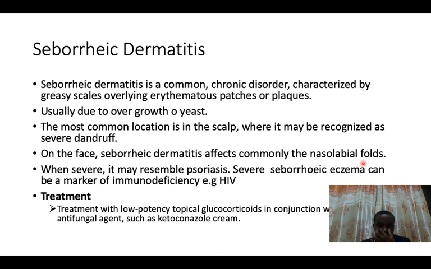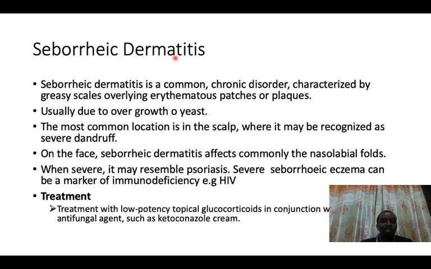This area here are the nasolabial folds, and these are the areas that are commonly affected by seborrheic dermatitis. But seborrheic dermatitis can also affect the scalp and normally will present as severe dandruff. I hope you all know severe dandruff. Kama mba wa kichwani. This is seborrheic dermatitis that has affected the scalp.